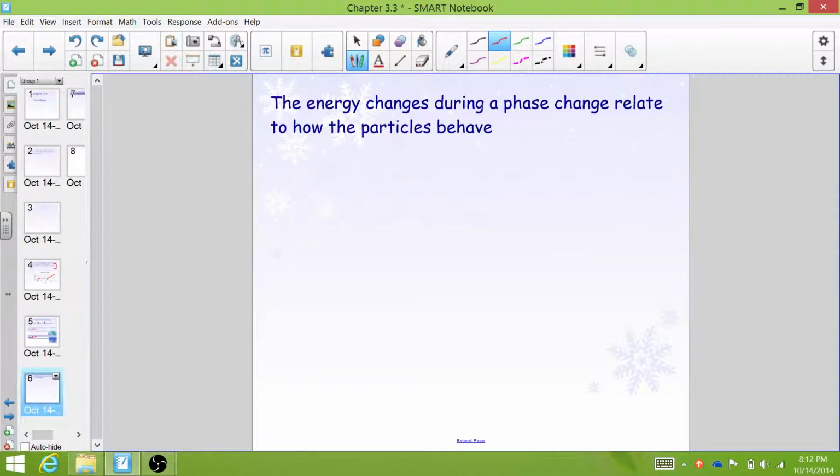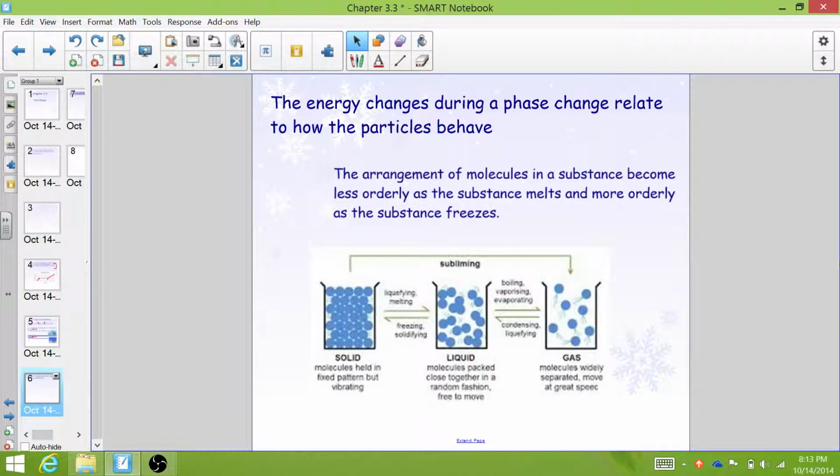Now, the energy changes during a phase change relate to how the particles behave. So we talked about the kinetic theory of matter and how all matter is made of particles, and the way that those particles move around and interact with each other will dictate what phase it's in. Well, this has a really important role in phase changes. The arrangement of molecules in a substance becomes less orderly as a substance melts or vaporizes, and more orderly as the substance freezes or condenses. And you can see that in this picture here.